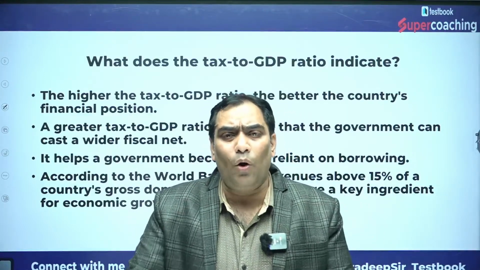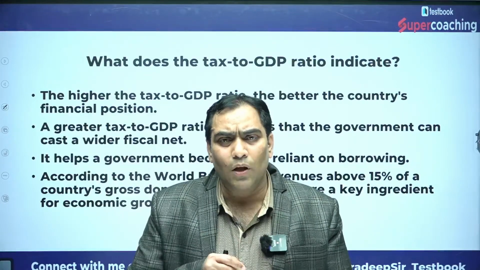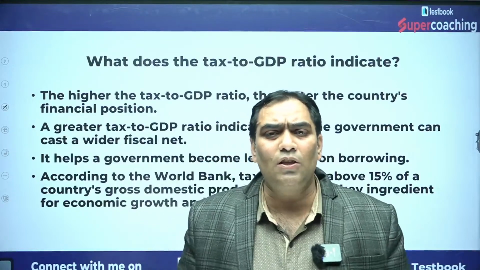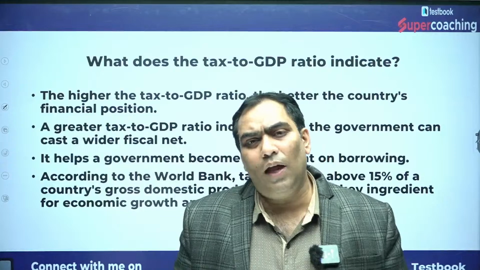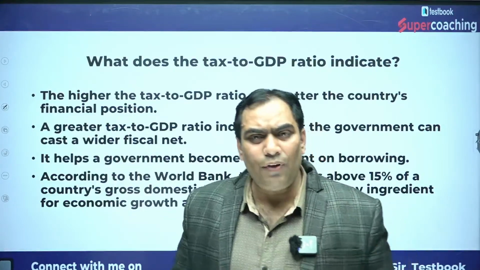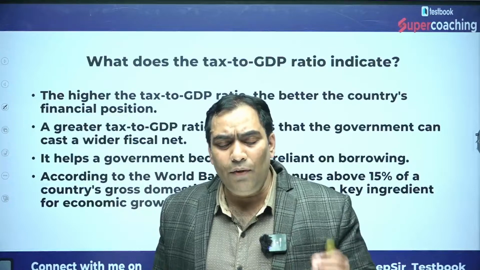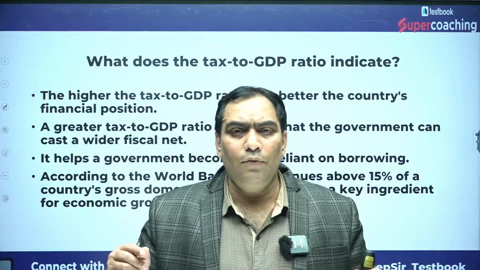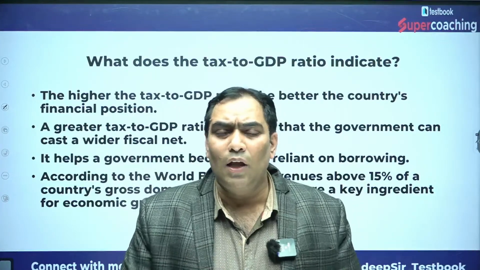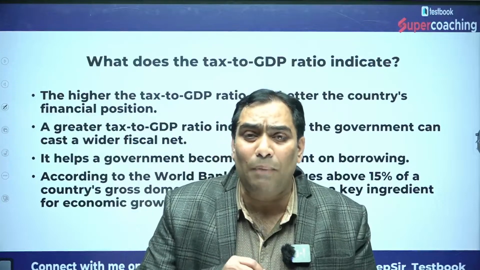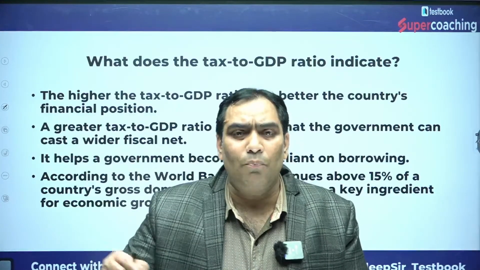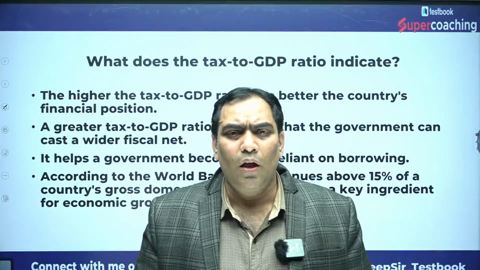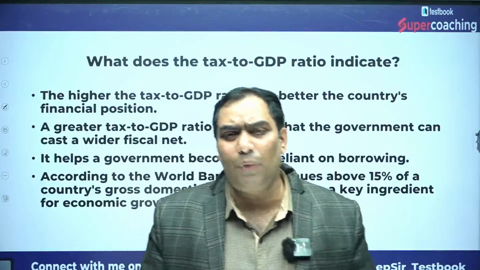The government is going to have more and more revenue, more and more resources. So it can increase the expenditure, especially capital expenditure, which is instrumental for economic growth in the economy. So the very first significance is that the government is going to have more and more resources. Then the government will be in a position to spend for capital formation, for capital expenditure, which is instrumental for increasing economic growth. We have discussed this in detail when we were discussing the budget.